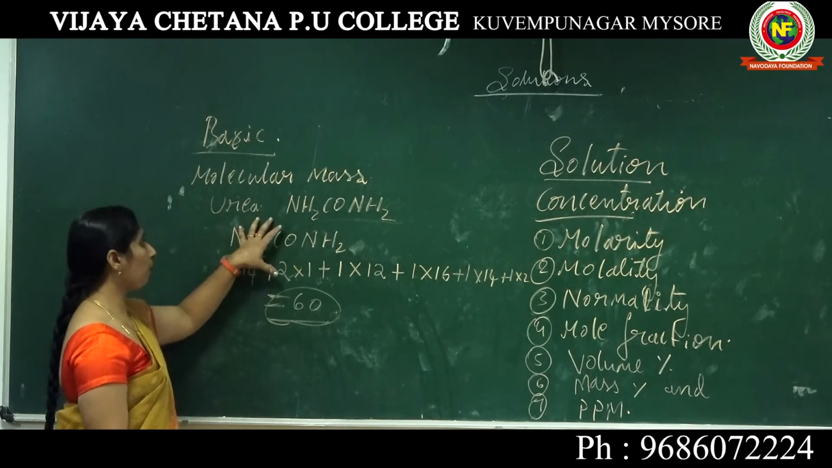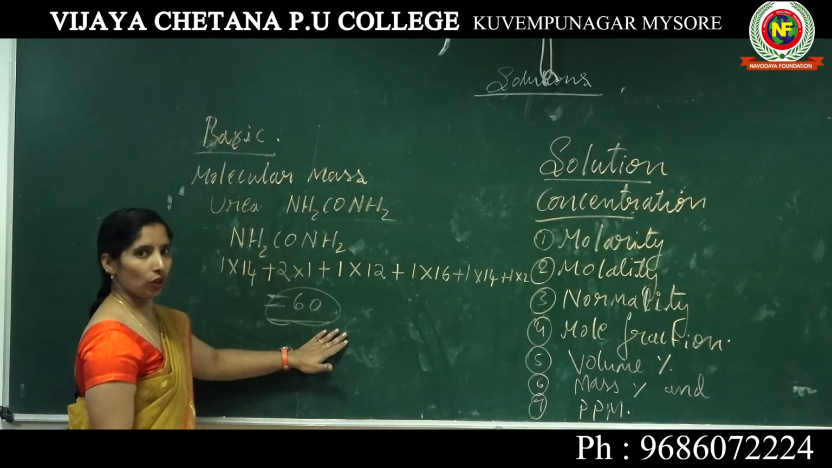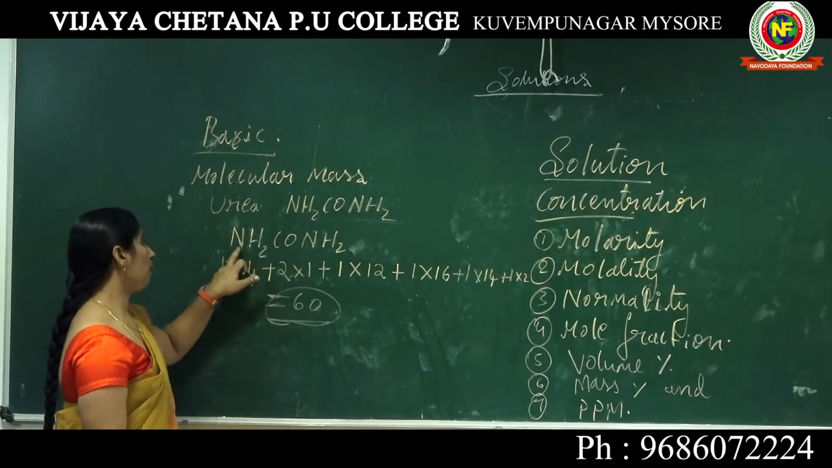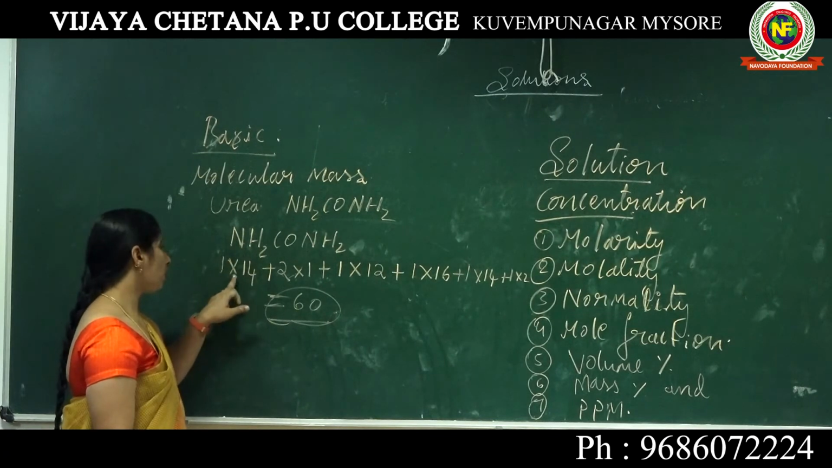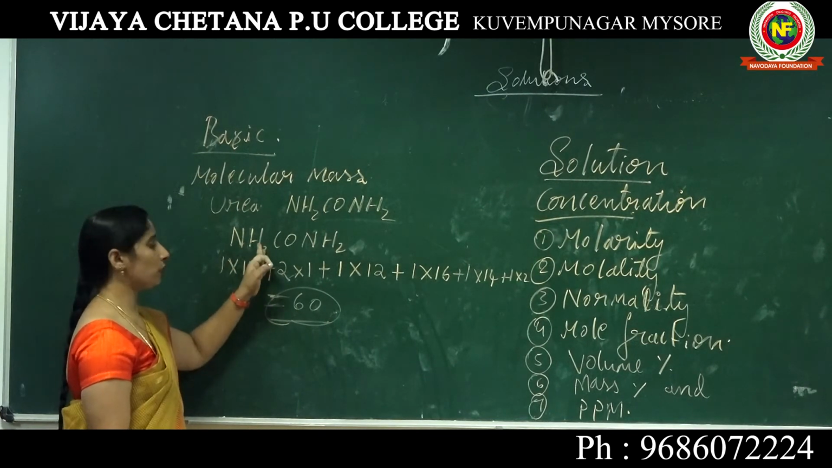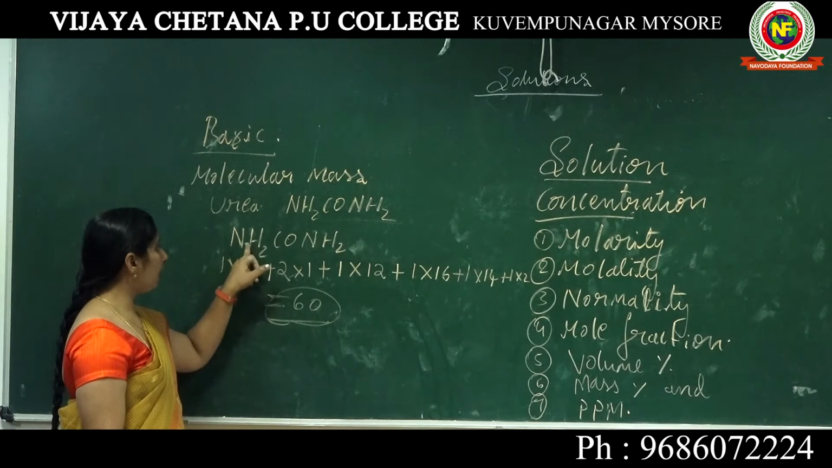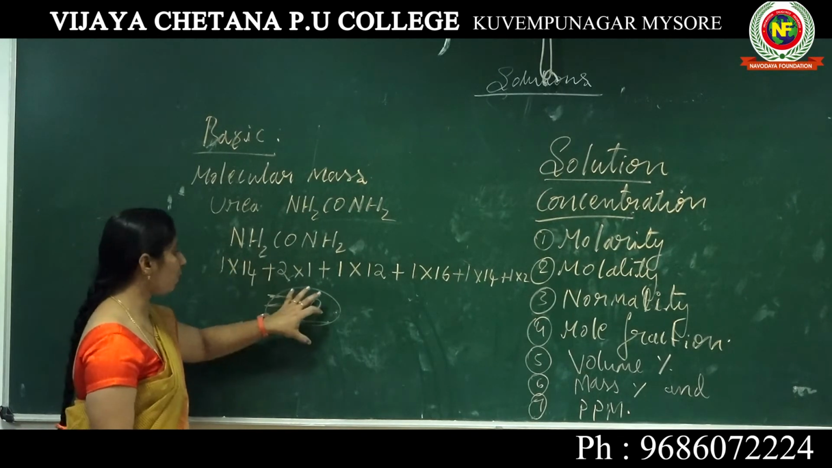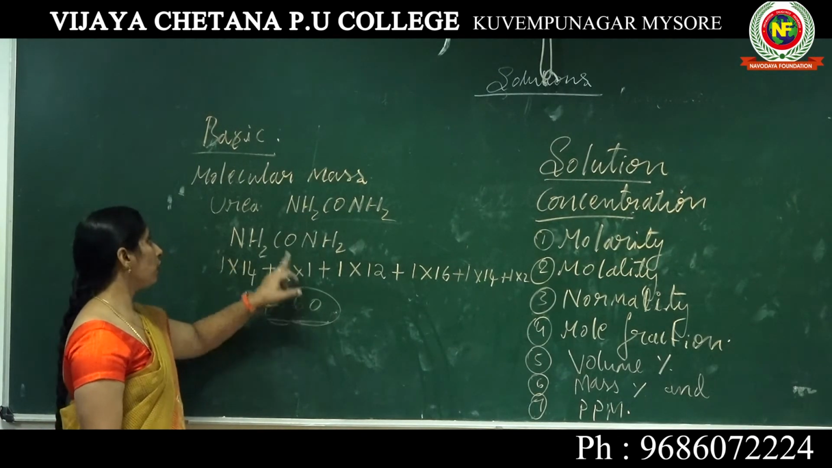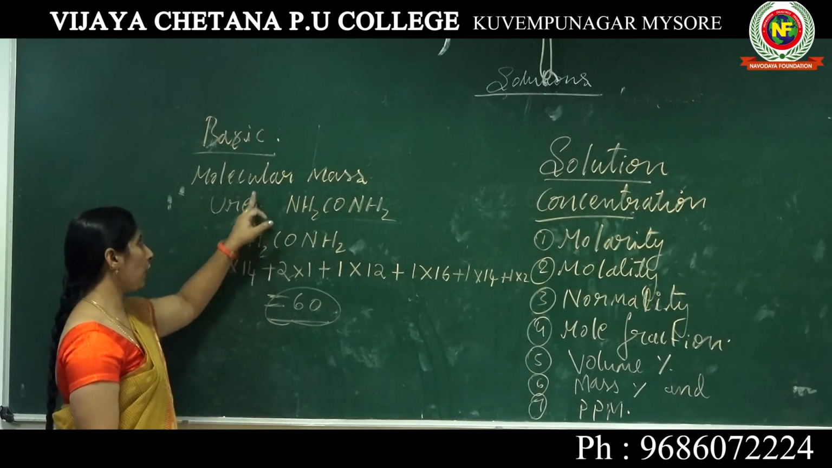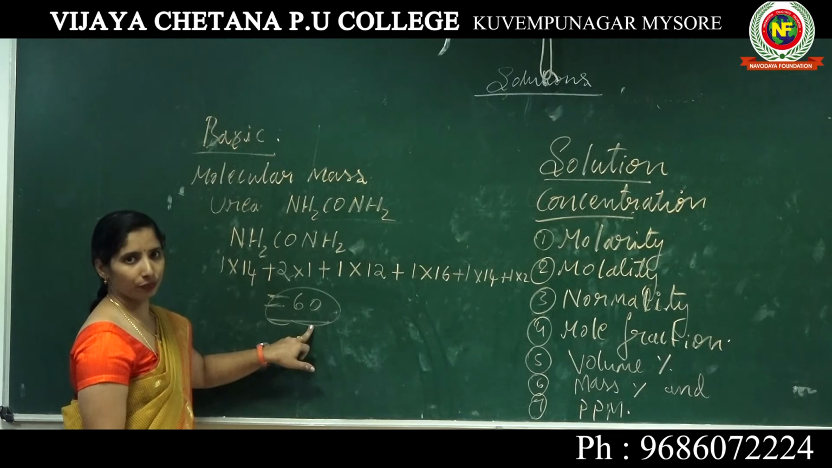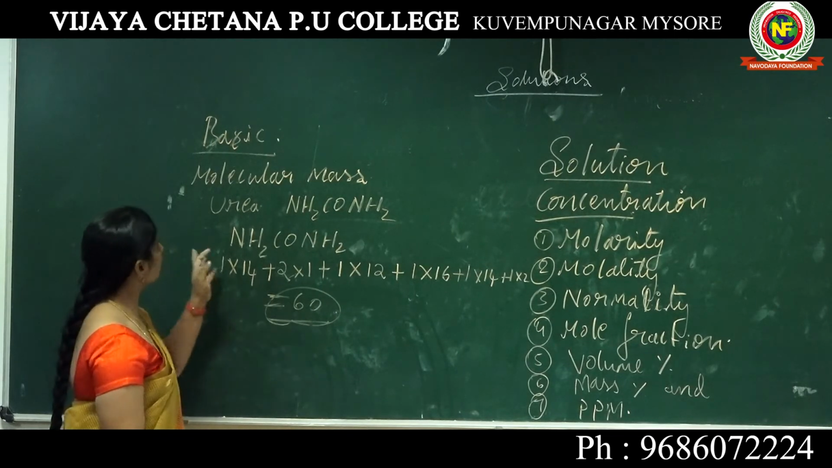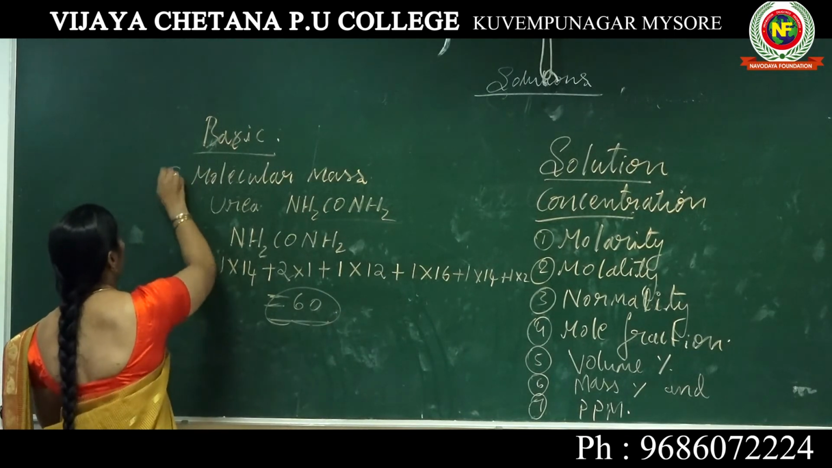If you are given a compound, how do you find it? First you have to know the mass number of each component and how many atoms are present. Multiply that and add the other elements present in it. Got it? So finally we get 60. So what about the molecular mass of urea? The molecular mass of urea is 60. Got it? This is the first basic we have to keep in mind.